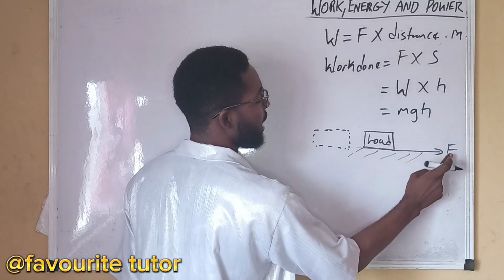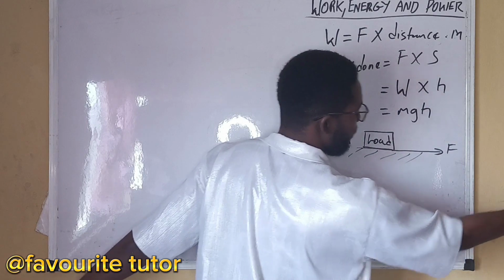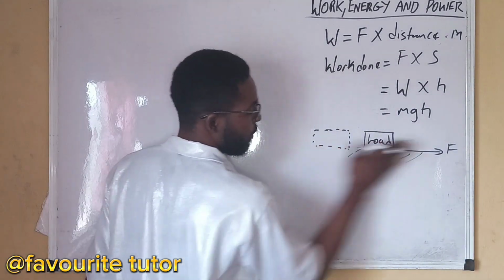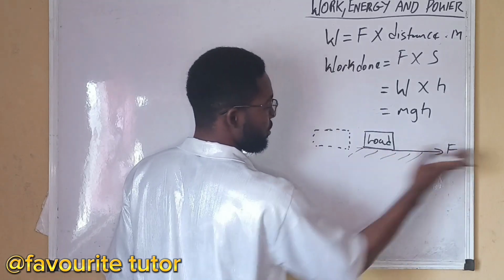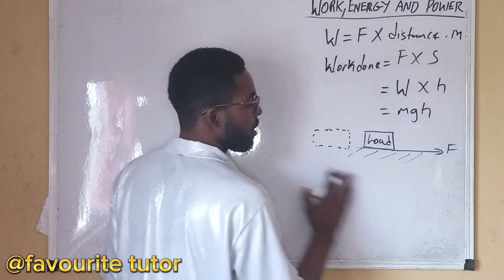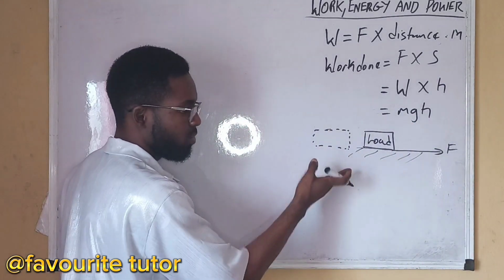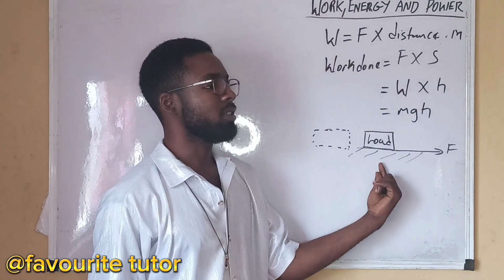The load moves in the direction of the force, because the force is going towards the eastern direction. And then we say this is work done. There is force and there is distance.